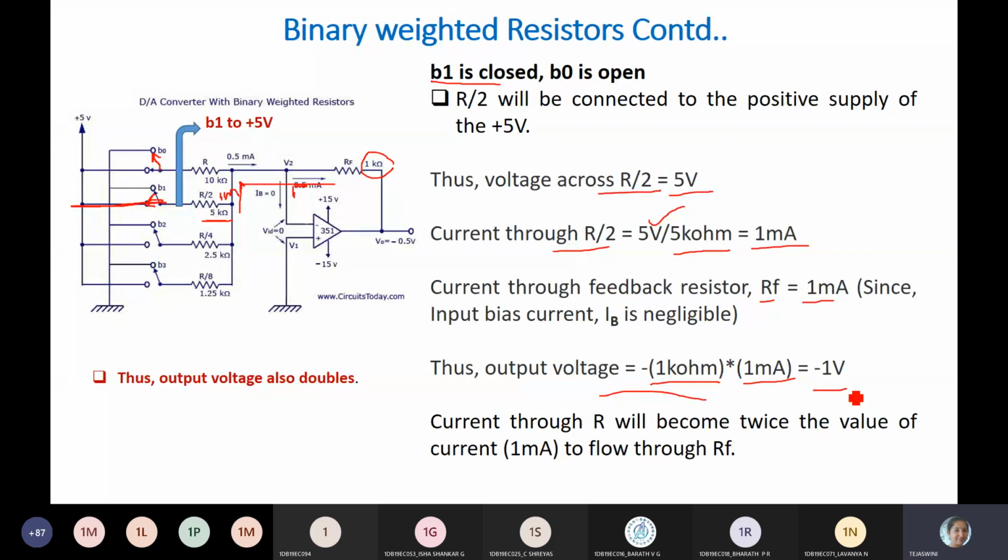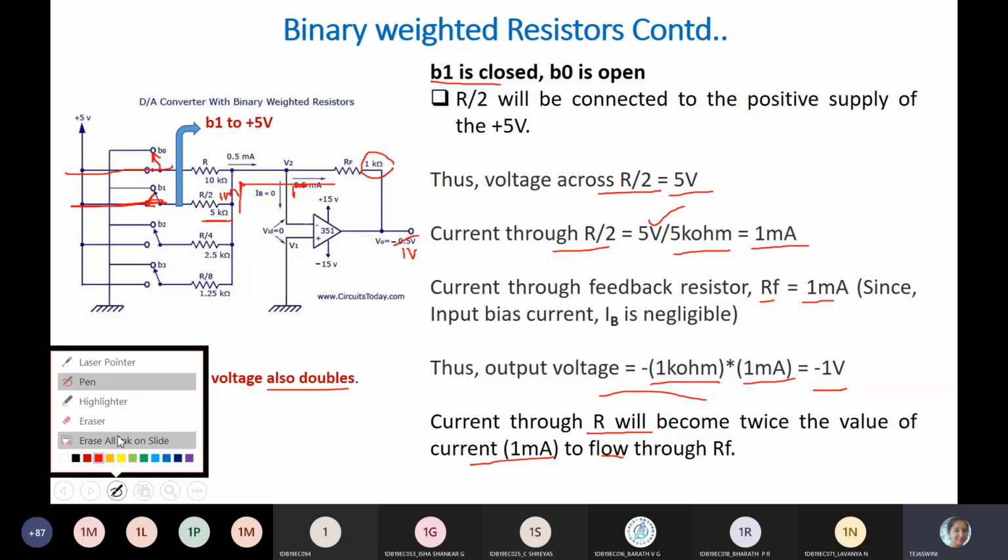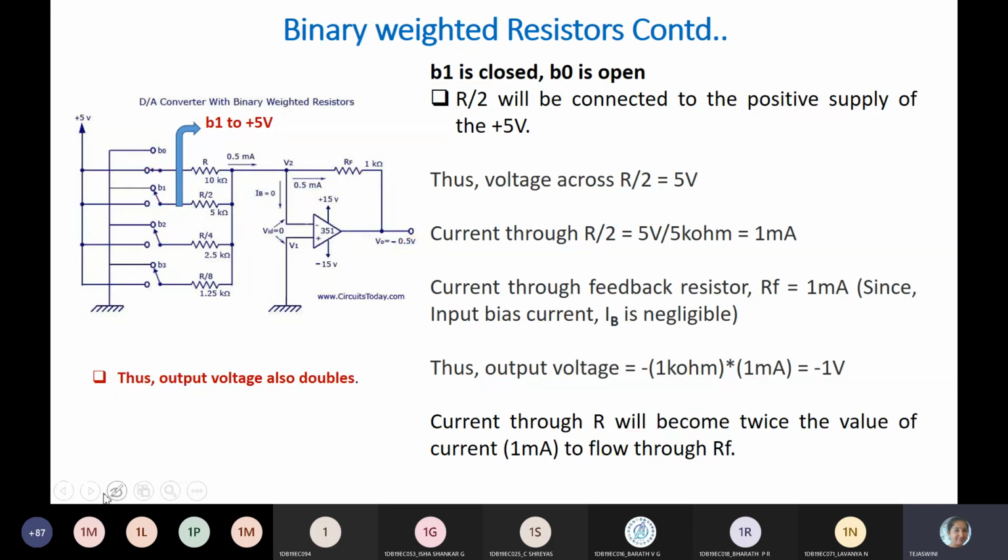So now what is the current through R? Current through R is 0.5. Current through R by 2 is double, that is 1. So here you can observe output voltage. The previous case is 0.5. Now it is 1 volt. So always the output voltage is going to double. Yes. Can you tell me when both are connected to 5 volts? Anyone? Is this clear now? When B1 is closed? Yes, ma'am.